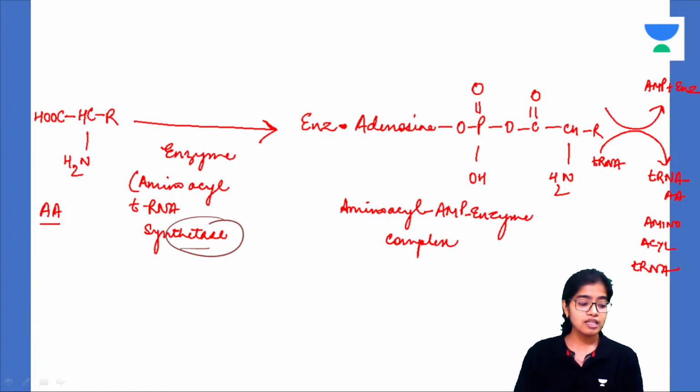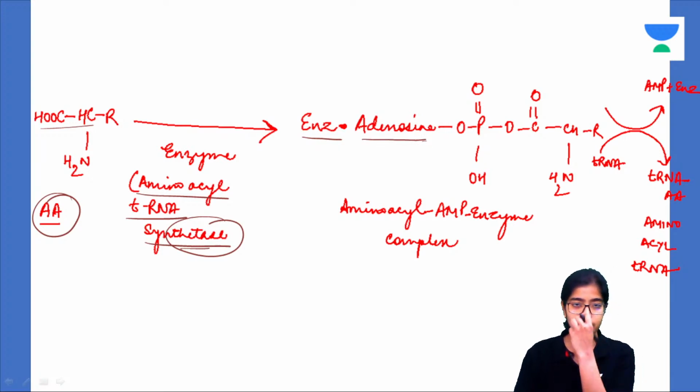Now this amino acid is going to get attached to the tRNA molecule with the help of the enzyme amino acyl tRNA synthetase. This enzyme and the AMP that is derived from ATP will form a complex.